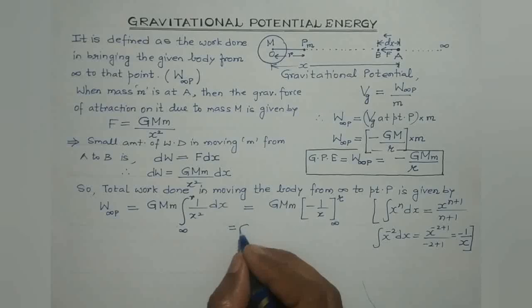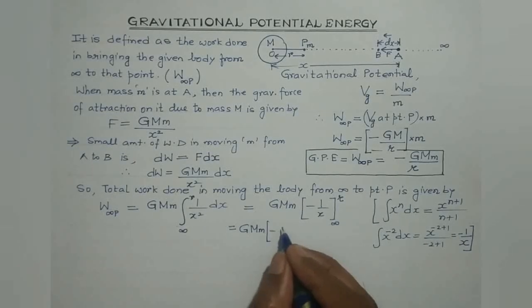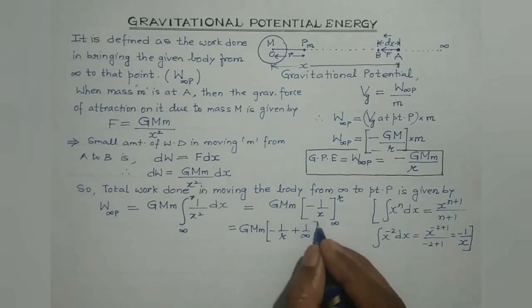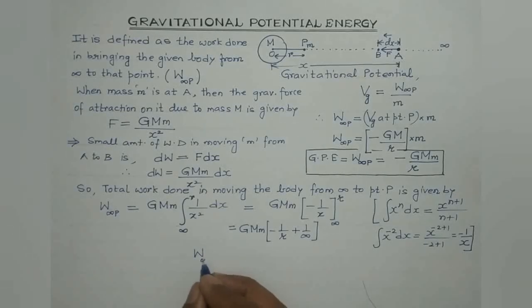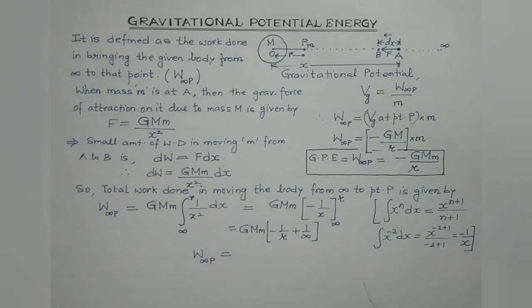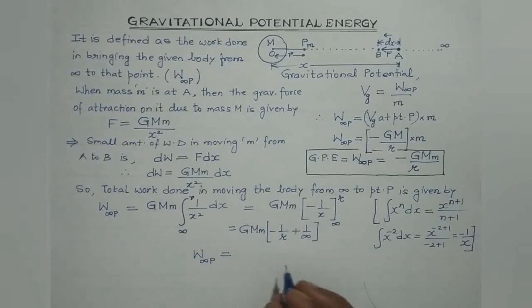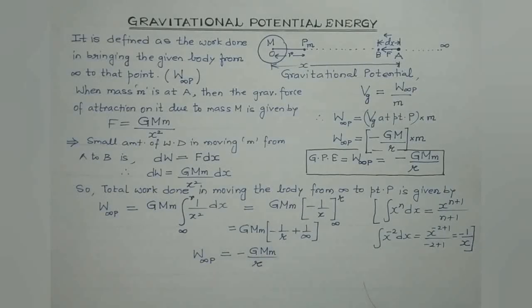That will give us G capital M small m times minus 1 by r plus 1 by infinity. So 1 by infinity is 0. So we get total work done in bringing the body of mass small m from infinity to point P as minus G capital M small m divided by r.